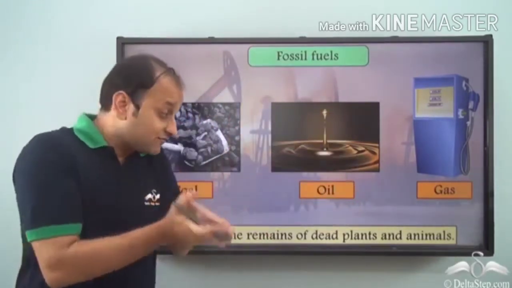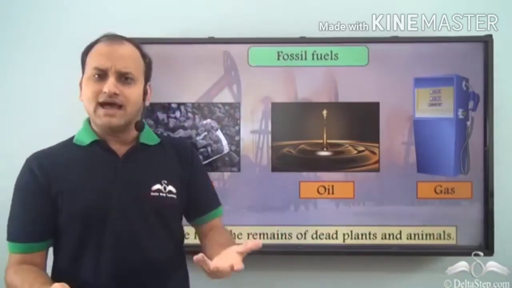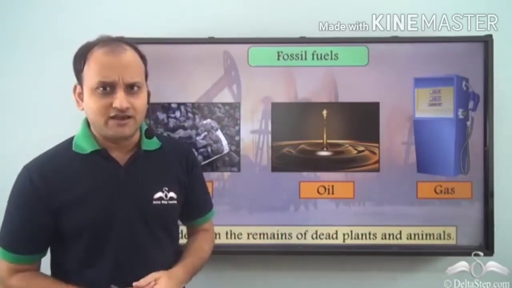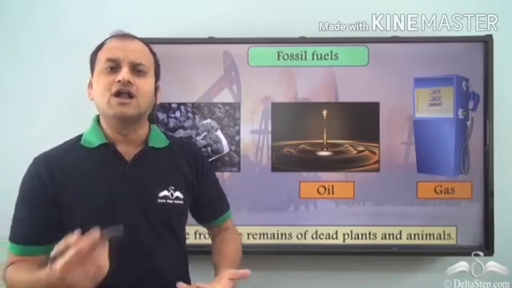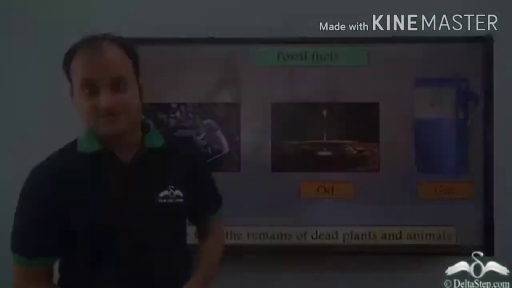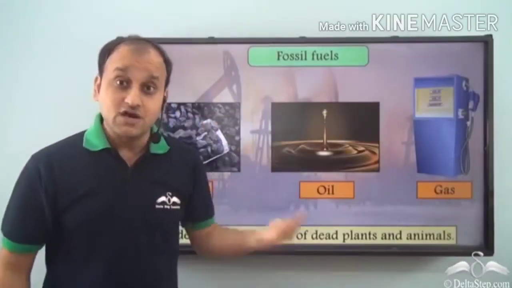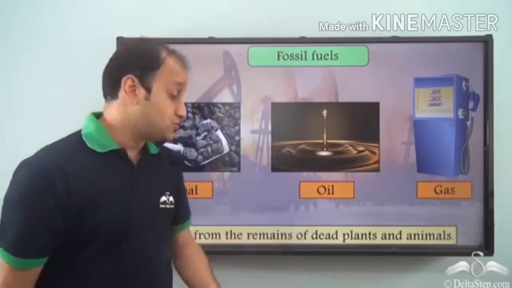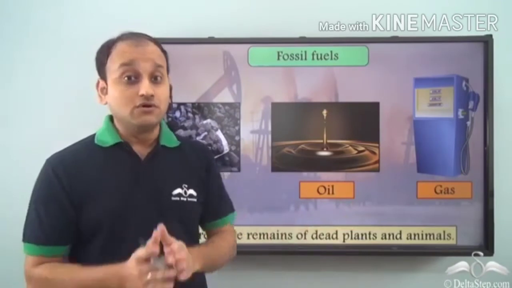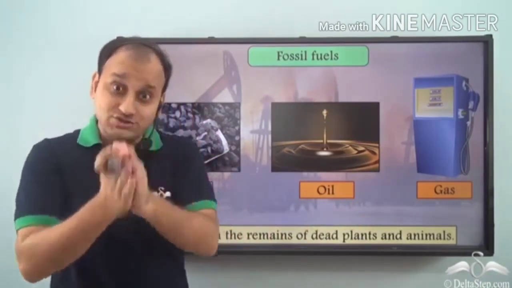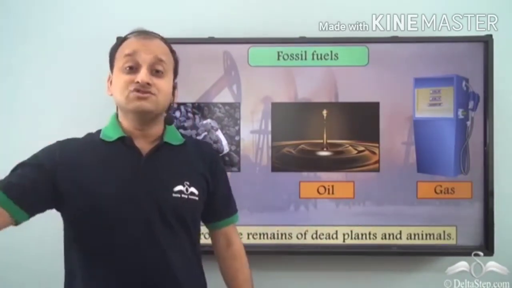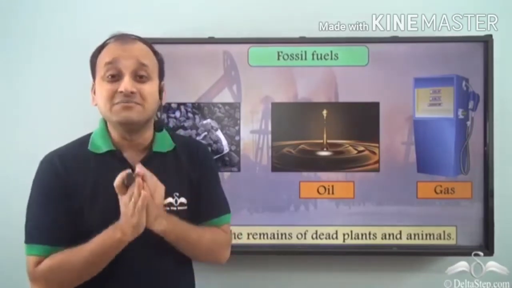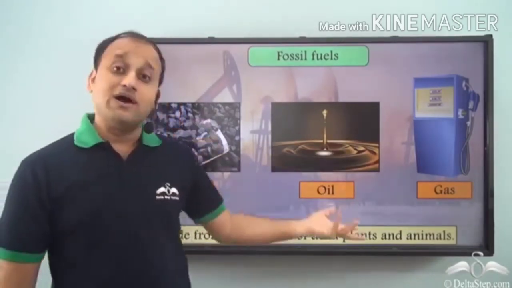Now they are generated from dead plants and animals. Now you must be thinking that plants and animals die every day. So why do we not have an unlimited supply of fossil fuels? Well, it takes millions of years for remains of dead plants and animals to convert to fossil fuels. So once a plant dies today, after millions of years, it will give you some reserve of coal, oil or gas.